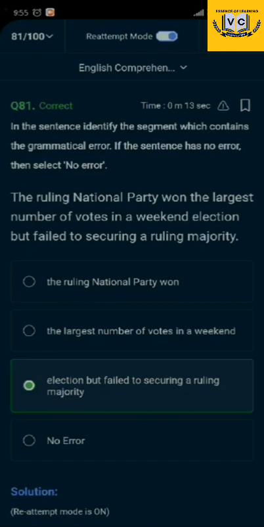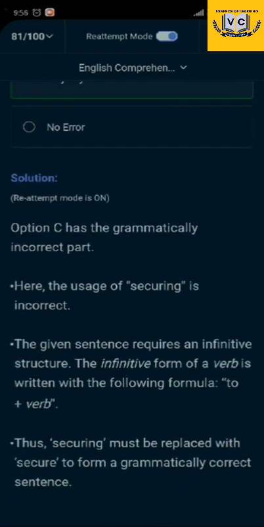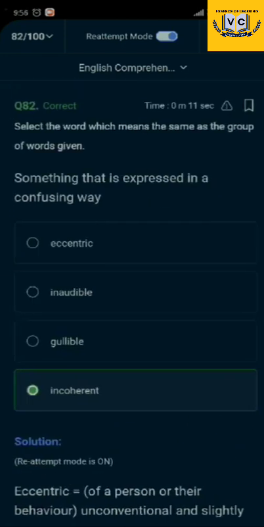So what is the error in there, can you find it? Exactly, after the preposition to, the first form of the verb comes. So there, instead of securing, we need to secure. You need to see the explanation here.